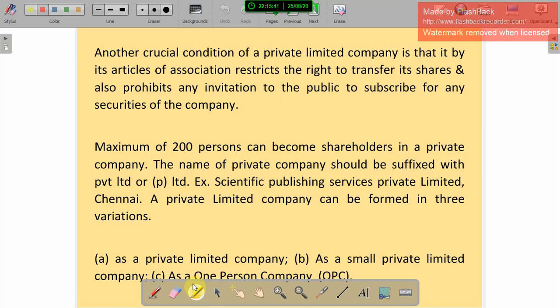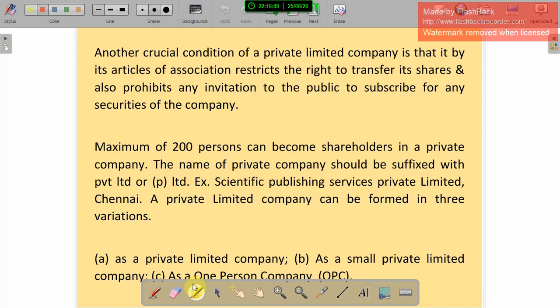A maximum of 200 persons can become shareholders in a private company. The name of a private company should be suffixed with Private Limited or P Limited. For example, Scientific Publishing Service Private Limited, Chennai. A private limited company can be formed in three variations: as a private limited company, as a small private limited company, or as a one-person company.